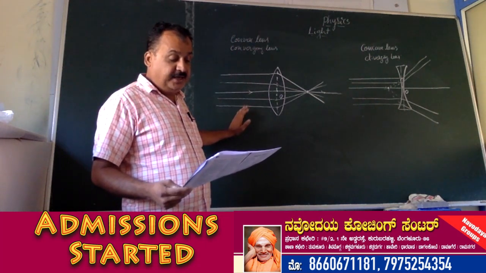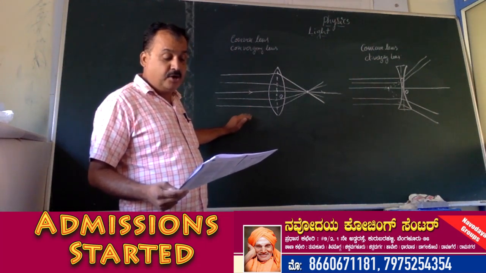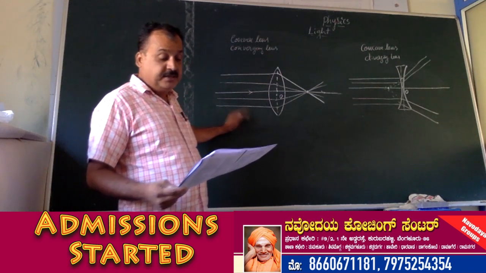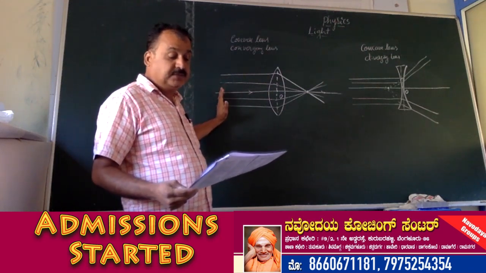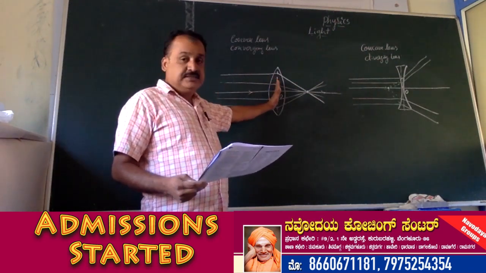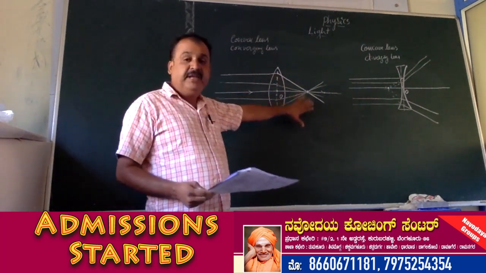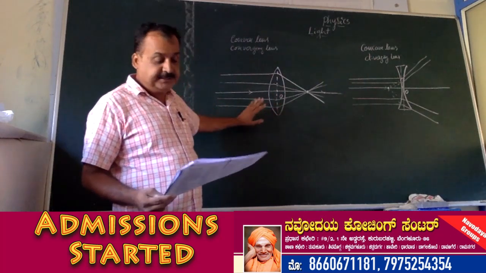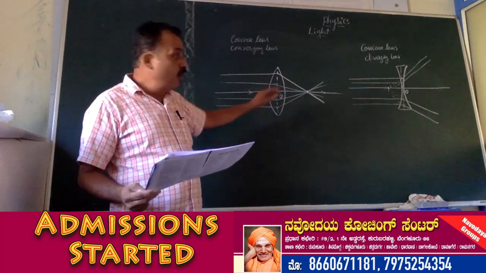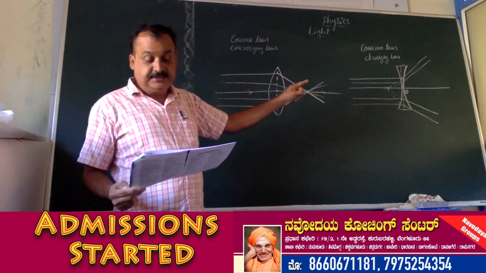The nature and size of the image formed by a convex lens depends upon the distance of the object from the convex lens. What kind of image is formed depends on how far away we have placed the object. So concave lens is a lens which